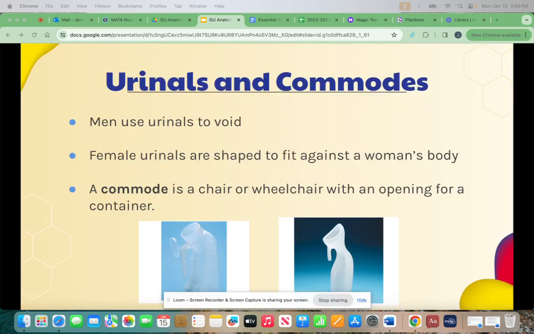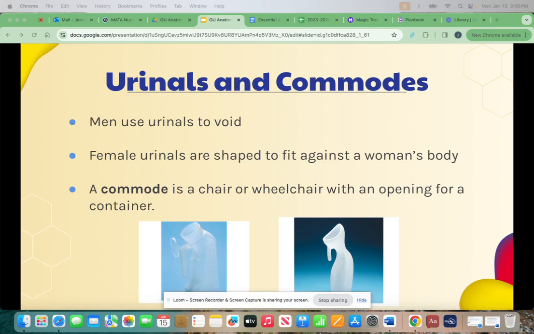Men use urinals to void. Females can also use female urinals, which are shaped to fit against a woman's body. A commode is a chair or wheelchair with an opening for a container. So on the left-hand side of the screen is a picture of a male urinal. On the right-hand side is a female urinal.